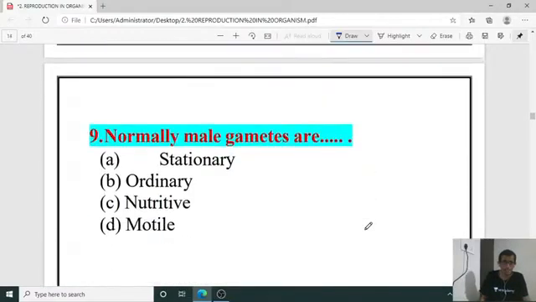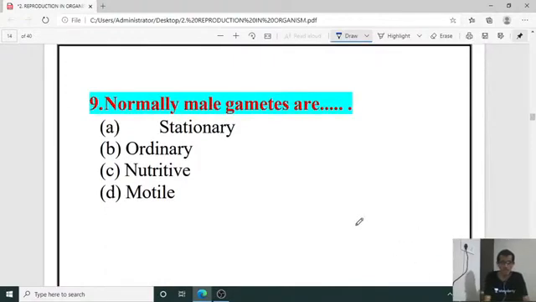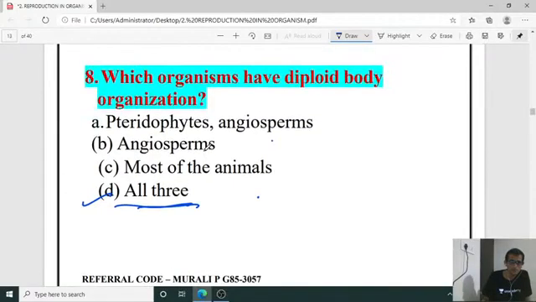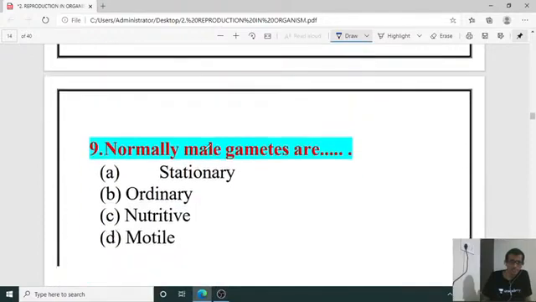Next question number 9. Normally male gametes are having which nature, whether it is stationary, ordinary, nutritive, motile. What is the nature of this male gamete? So yes, Manohar, yes, you are right. Yeah, it is D. Okay. For eighth one, yes, it is D.